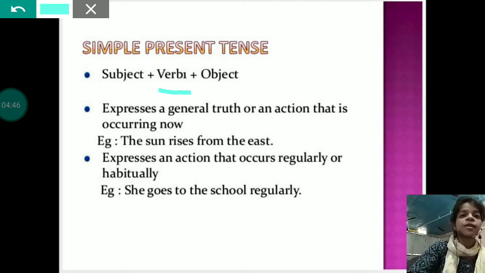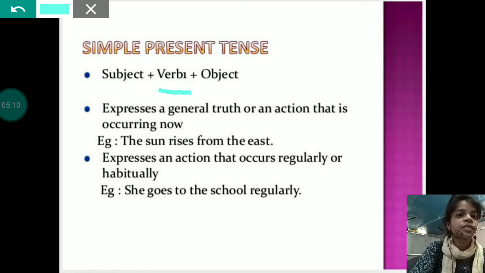Simple present tense expresses a general truth or an action that is occurring now. For example, the sun rises from the east. This is a universal truth, a general truth, it can't be changed. That's why it comes under the simple present tense.